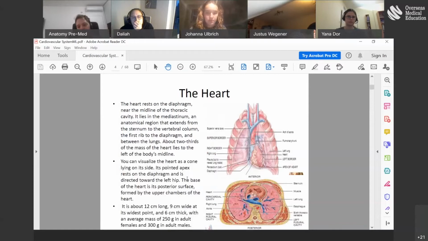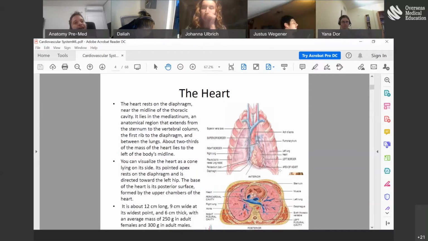Now, here you can see the position of the heart inside your body. And you can see that generally when we speak about the heart, it is cone in shape. You can look at my cursor, and you can see that it now points to a part of the heart which is called the apex of the heart. This is the tip of the heart, okay? The tip of the heart is called the apex, okay?